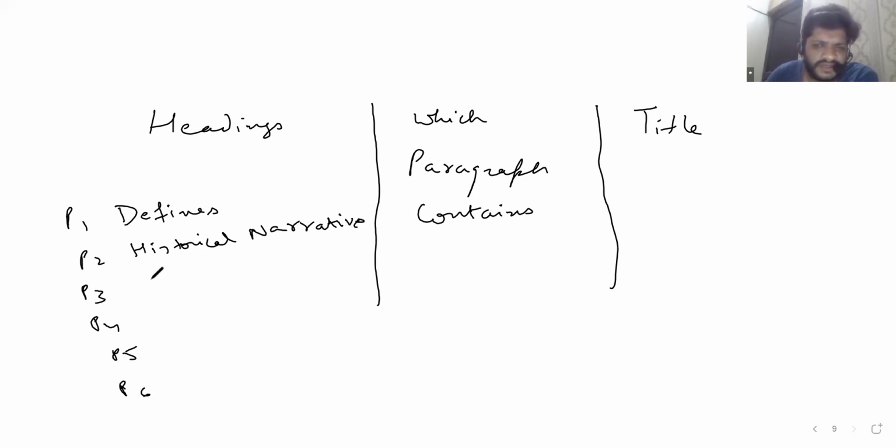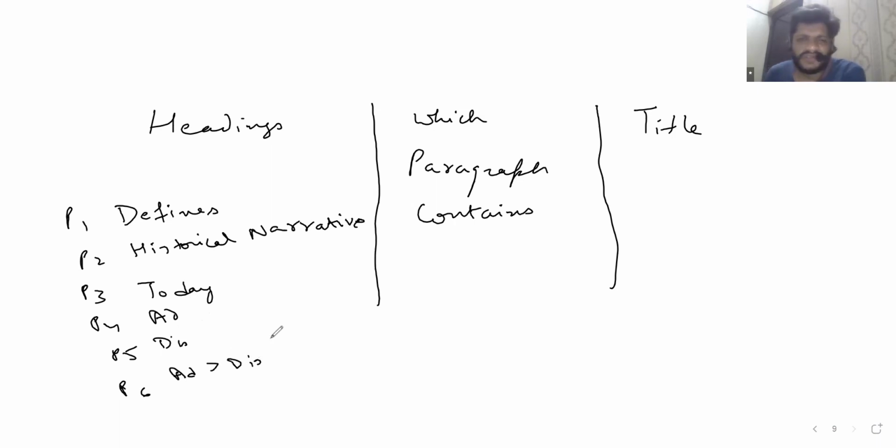Paragraph 3 talks about the situation today. Paragraph 4 gives the advantages of divorces. Paragraph 5 gives the disadvantages. And paragraph 6 says that advantages outweigh disadvantages.